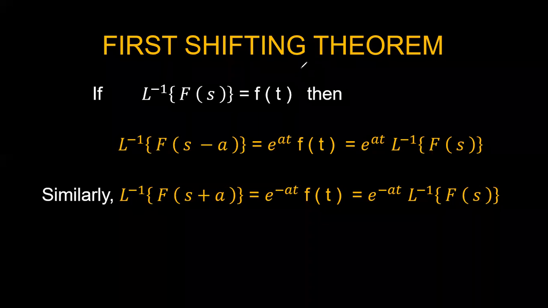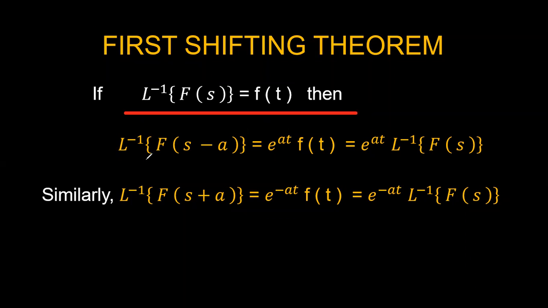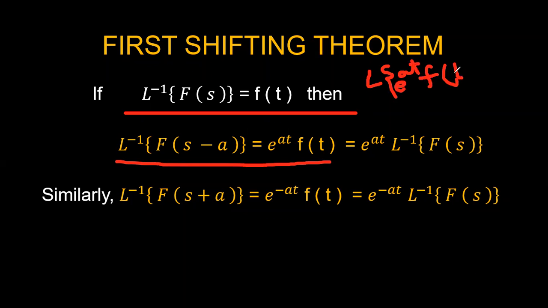If Laplace inverse of F of s equals f of t, then Laplace inverse of F of s minus a is equal to e power at into f of t. We know that the Laplace transform of e power at into f of t is equal to F of s minus a.